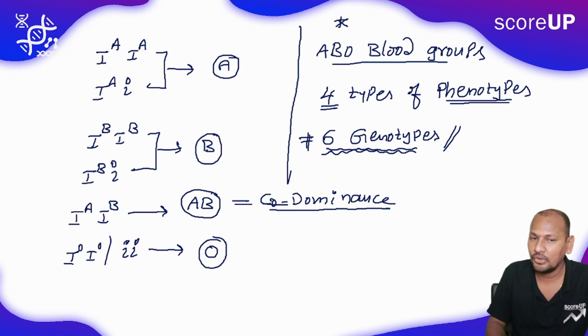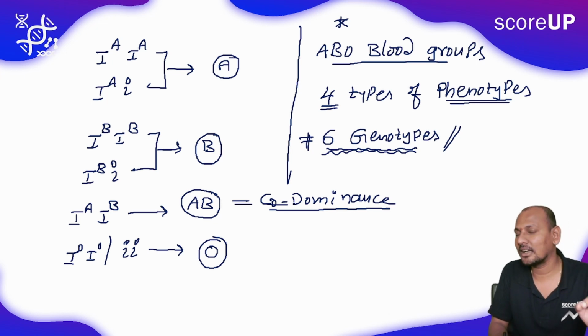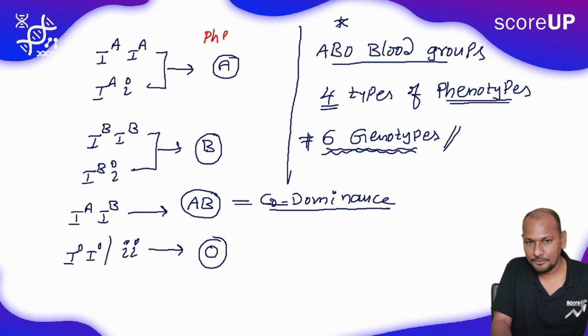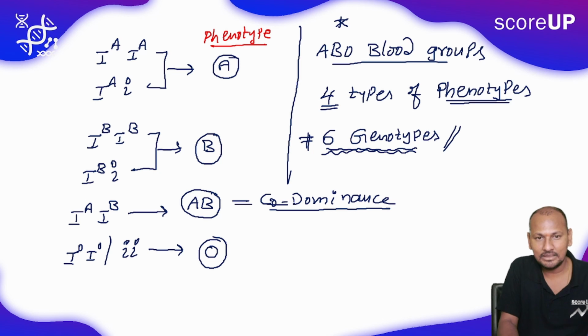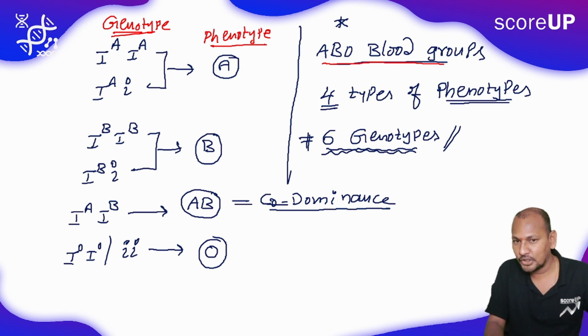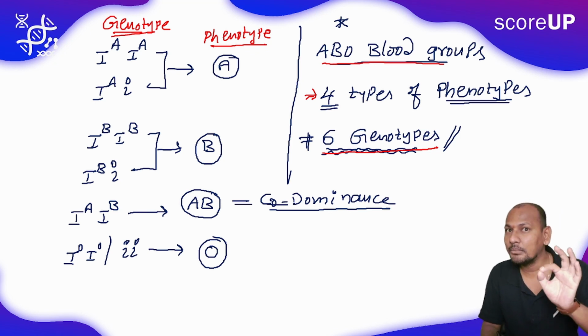And the recessive IO genes are responsible for O. So here these four are phenotypes, and these are genotypes. This is one of the important points in your entrance examination. So human ABO blood groups have 4 phenotypes and 6 genotypes. What are the genotypes? Here I have listed them. This slide is very much important.